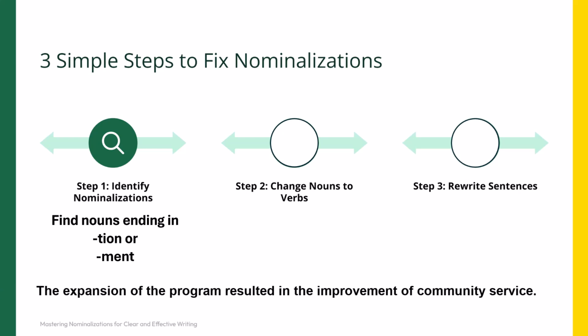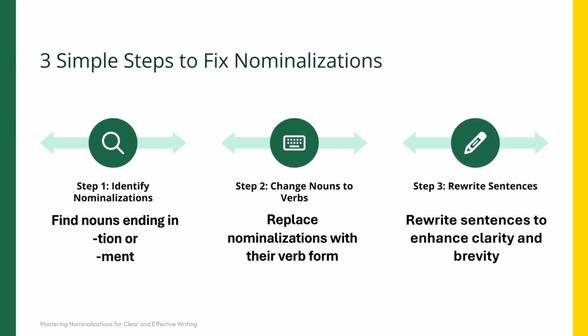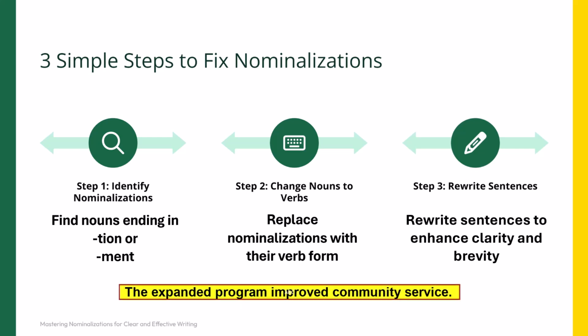In the sentence, "the expansion of the program resulted in the improvement of community service," the nominalizations are, no surprise, expansion and improvement. Step 2, change them into verbs. So expansion becomes expanded and improvement becomes improved. And lastly, rewrite the sentence using those strong verbs. The expanded program improved community service. Also note that the original sentence had 12 words and our revision has only 6, half the original number.